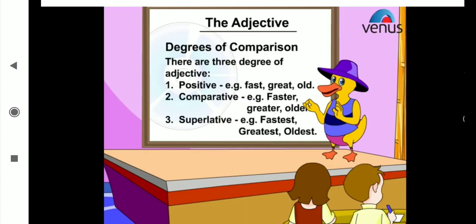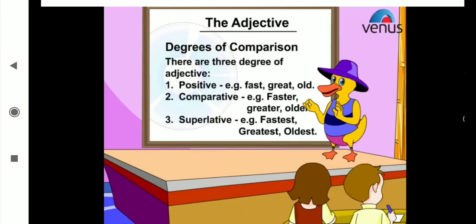Now what is mentioned in your class is the degrees of comparison. In the adjective of quality, we have many qualities, bad qualities as well as good qualities. When we compare one person or thing with another in the same, less or more quantity, or with a unique thing, that time we form the degree. In the last class you learned that there are three degrees of adjective: positive, comparative, and superlative. Positive, for example: fast, great, old. Comparative: faster, greater, older. Superlative: fastest, greatest, and the oldest.